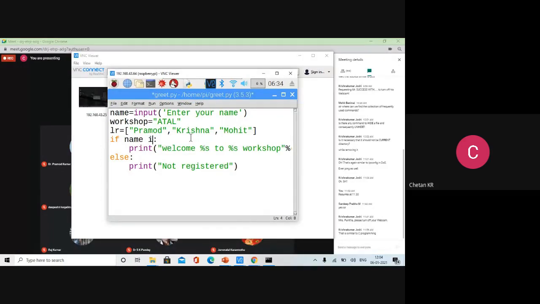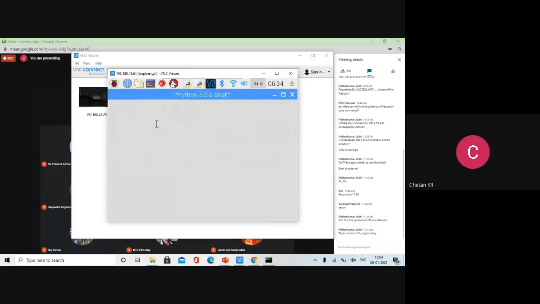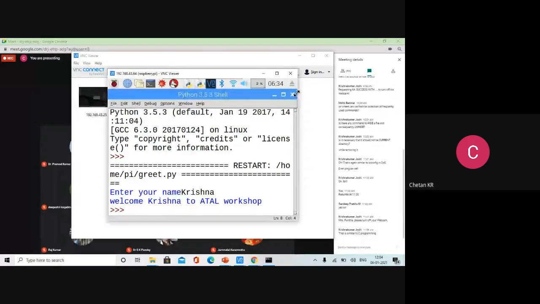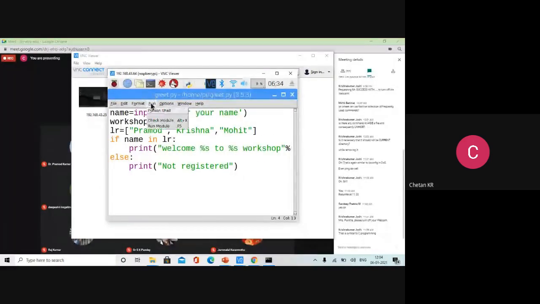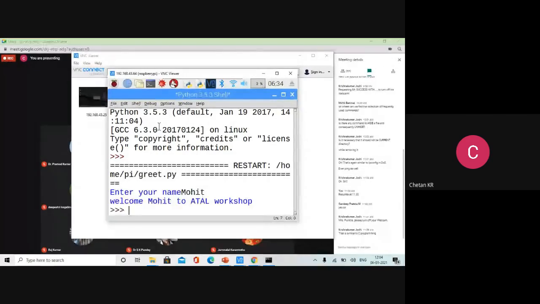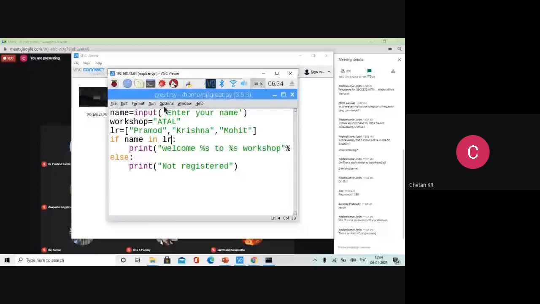So naturally, you have to use the statement in. So name in LR will be used. Okay, so let us check this program. It should work for at least those three. If I give Krishna, yes, you get it. Let us test for Mohit. Mohit, that's fine. Let me test for Robin. Pramod again. Let me test.